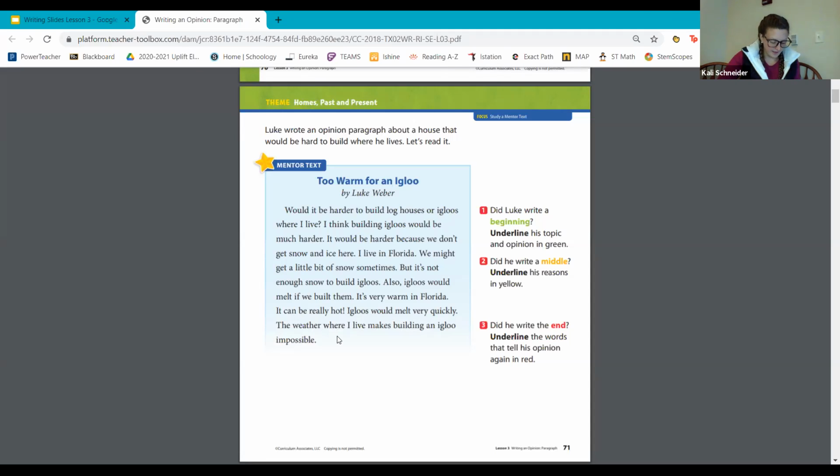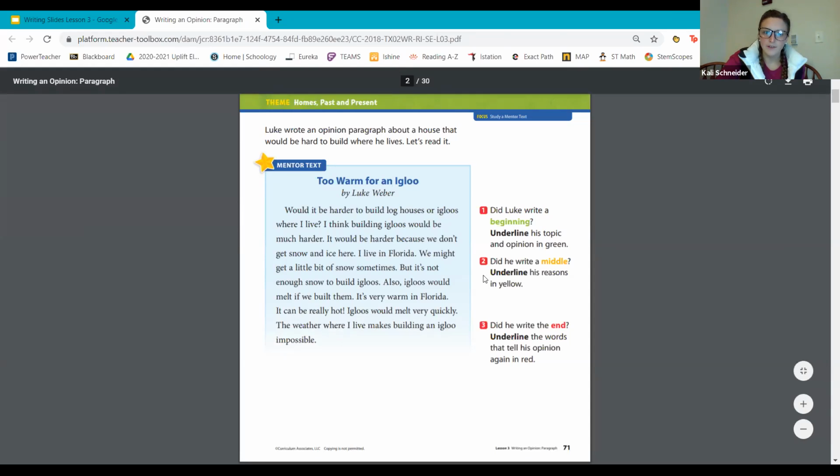So we're going to stop and think. As I go back, I want you to look at your opinion and reasons. What are 2 reasons that Luke included in his brainstorming web? Because we underlined those 2 reasons.